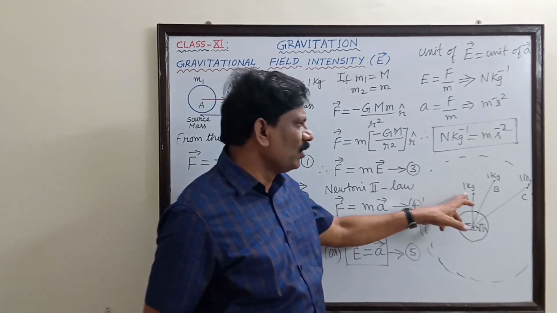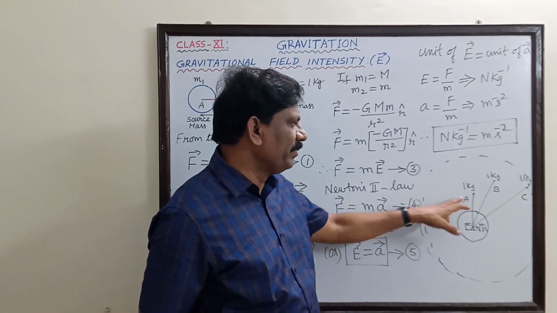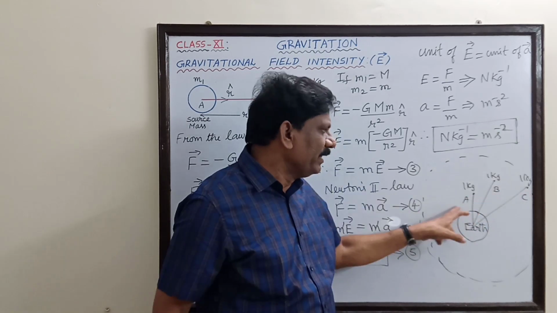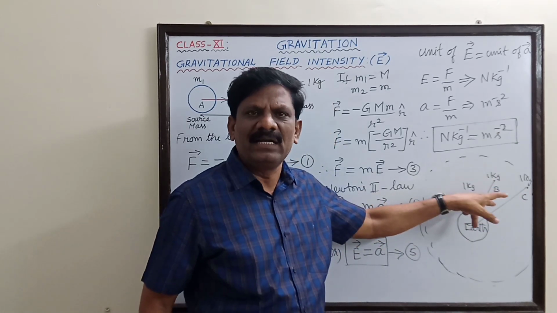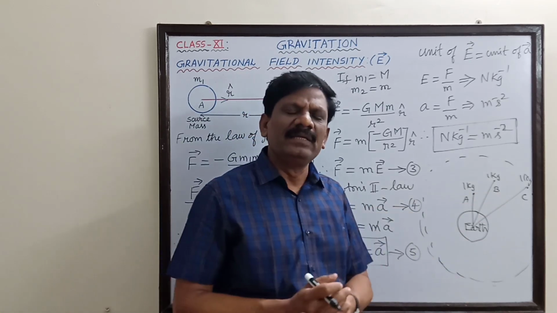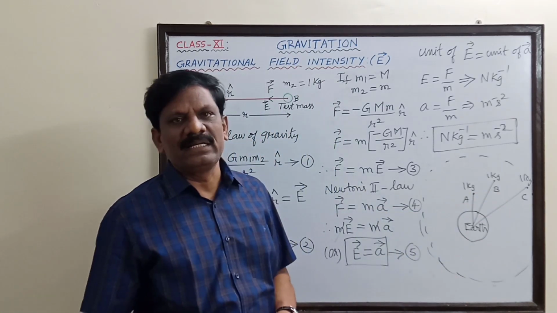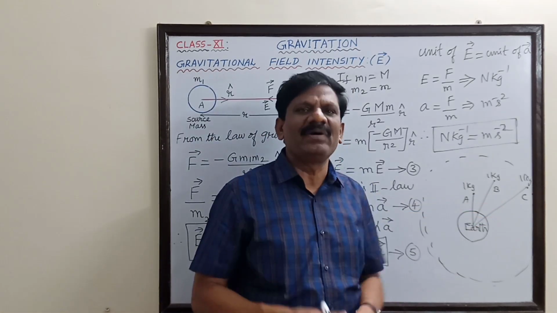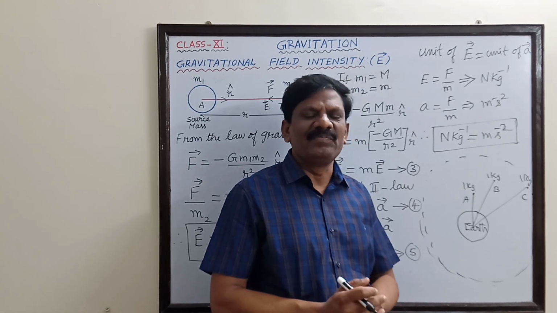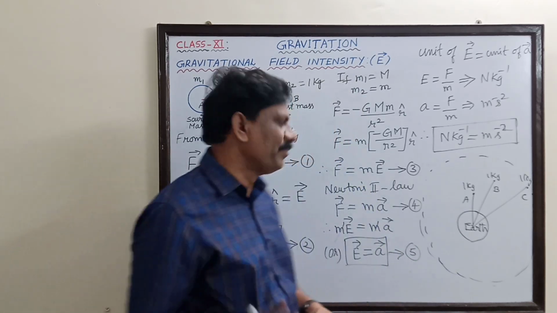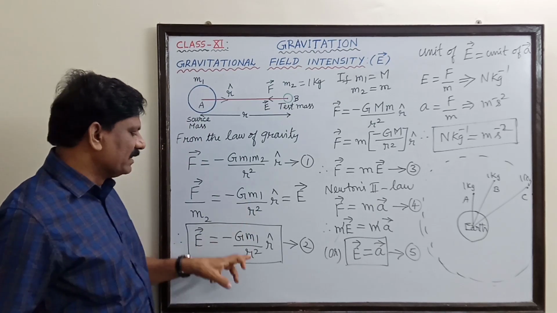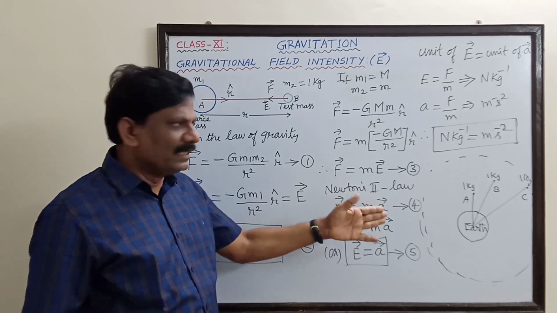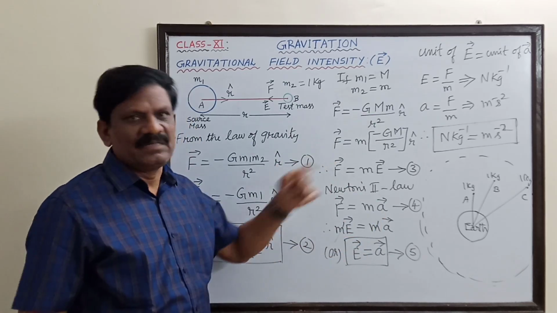By inverse square law, the greater force will be at point A, lesser force at point C, and intermediate force is experienced by the mass at point B. So it is clearly understood that the strength or intensity of the gravitational field is not the same at all points. It is different at different points. Understand? And it is inversely proportional to the square of the distance from the center of the earth to the center of the test mass.